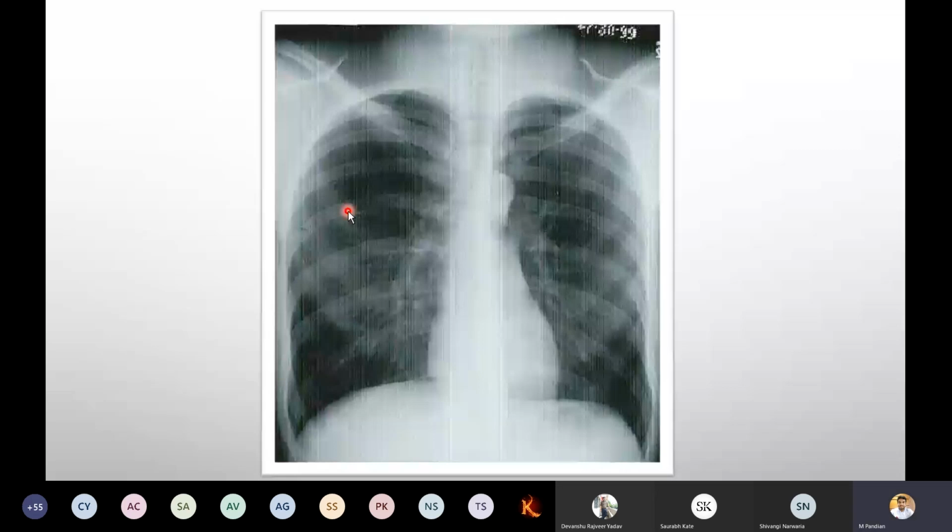Okay. Next, what about the tissues? Now bone we have seen is opaque. Air is black color, that is, the lung is filled with air, so it is black. What about organs? Which organ can you see prominently here? Heart, sir. Heart.